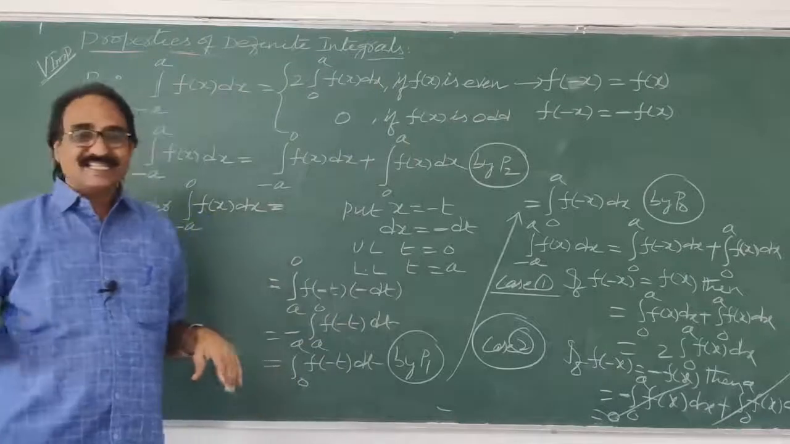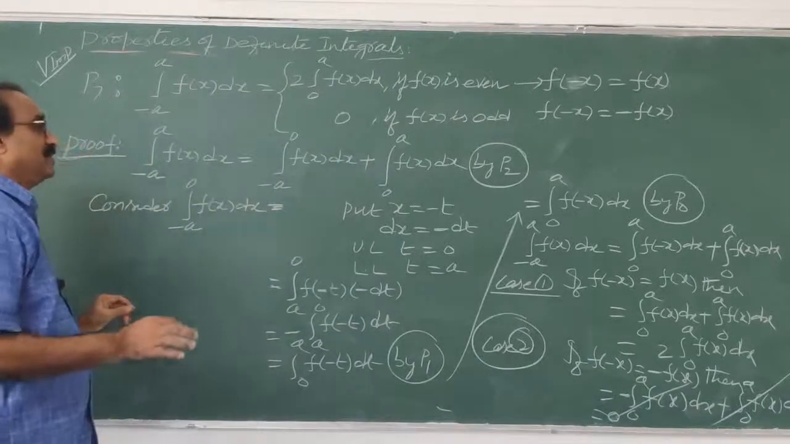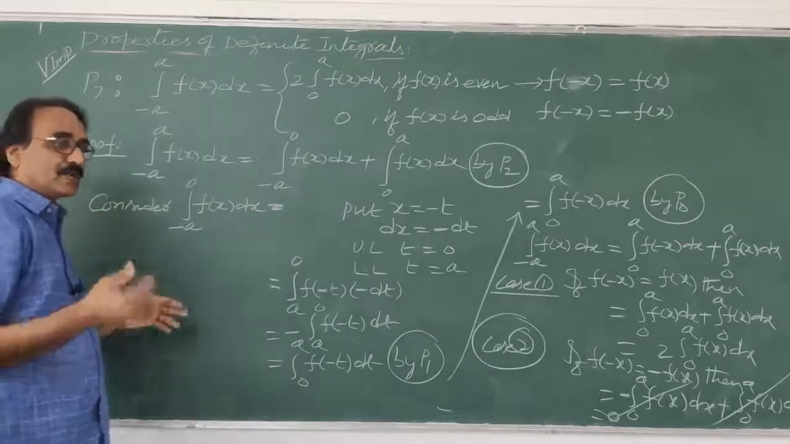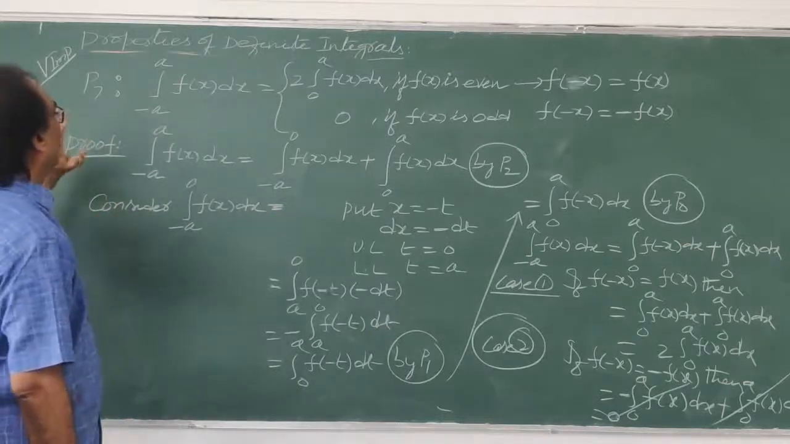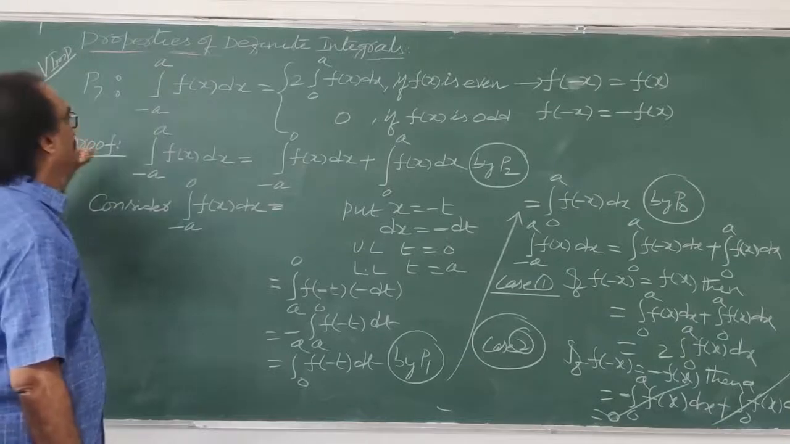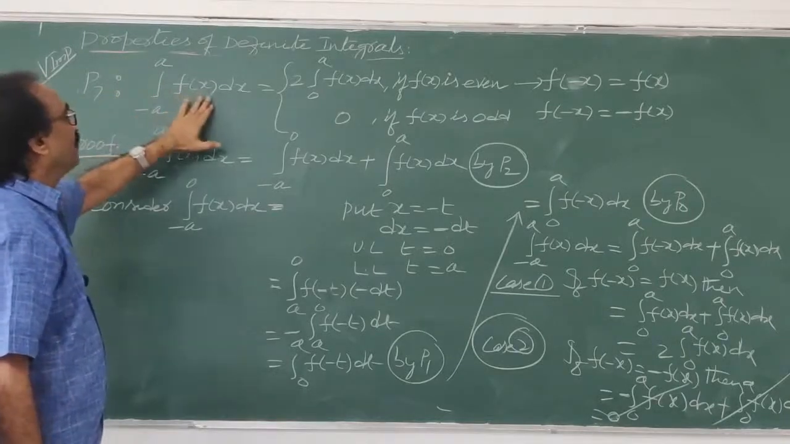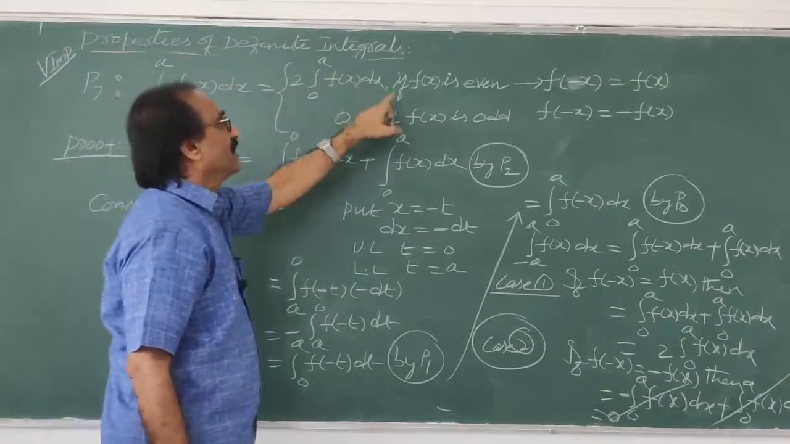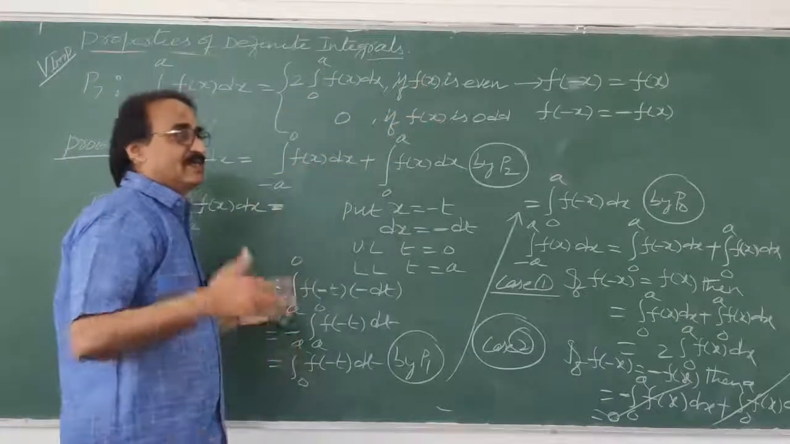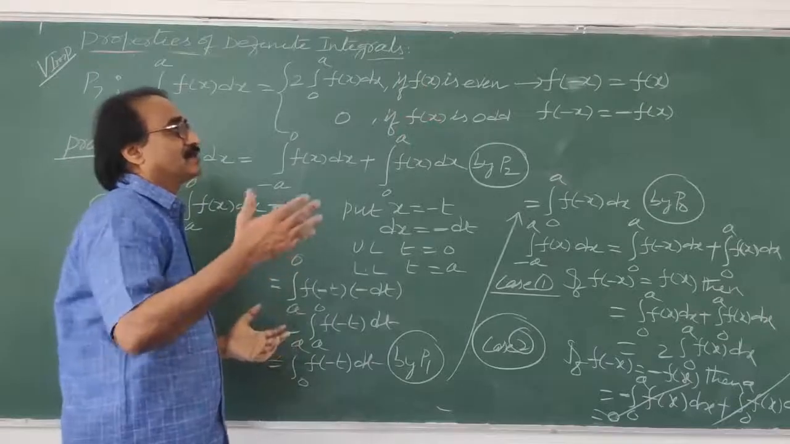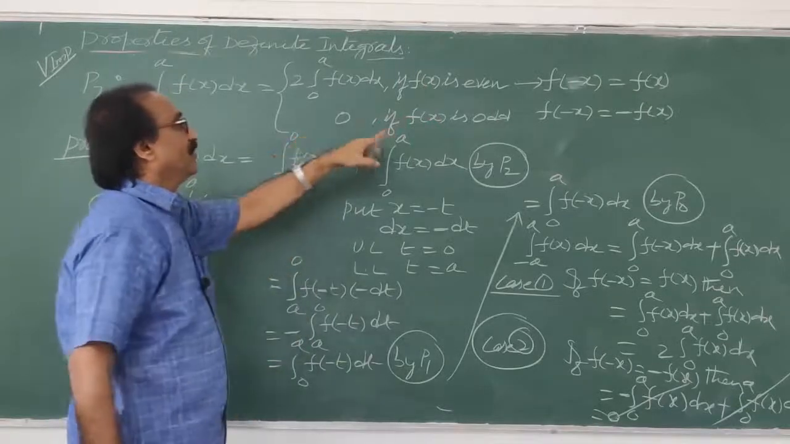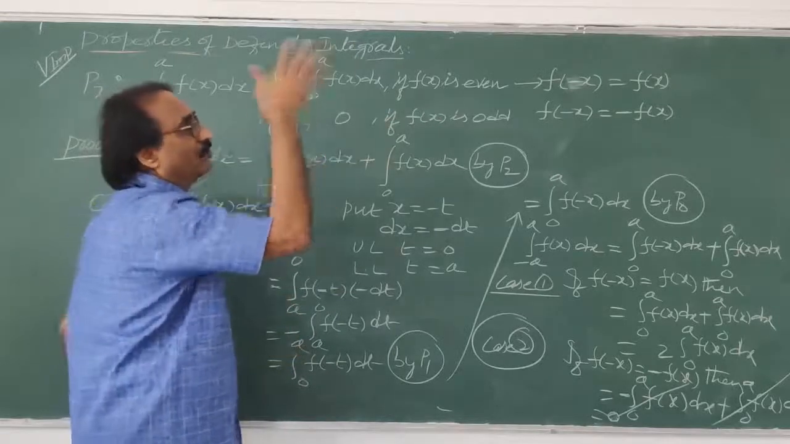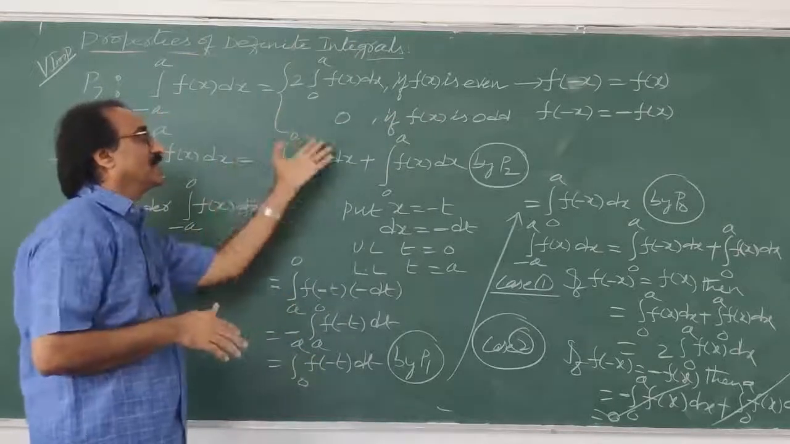So these are the 7 properties which are very important. Basing on these properties, we can do the exercise in tomorrow's class. Once again I'll explain property number 7, very important. Integral from minus a to a of f of x dx can be 2 into integral from 0 to a of f of x dx if f of x is even. If it is even, what does it mean? f of minus x is equal to f of x. 0 if f of x is odd. What do you mean by odd? f of minus x is equal to minus f of x. If these two conditions are there, it will come like this.